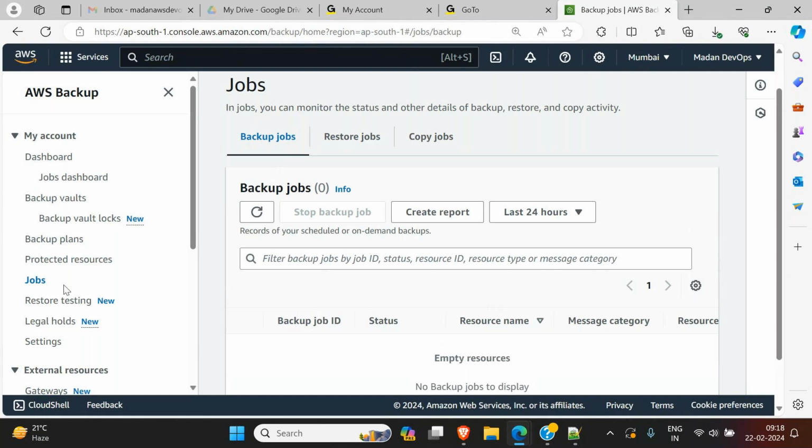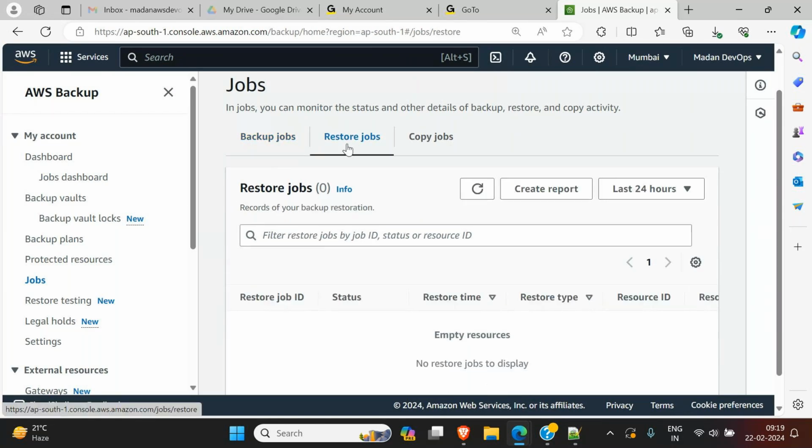When you are getting the data back, it will be shown under restore jobs. Here it will display that you are fetching the backups and restoring them back on your server. So how we do restoring, how we do backup, we will try to understand now.